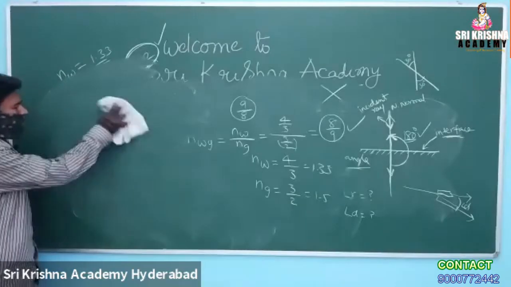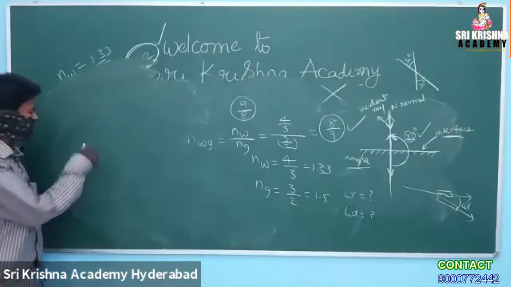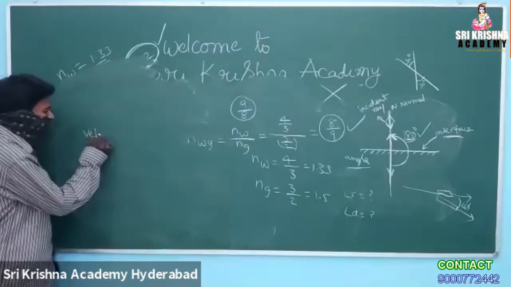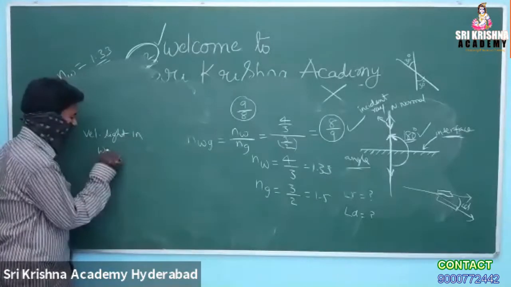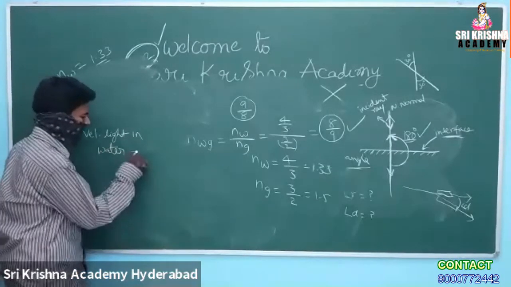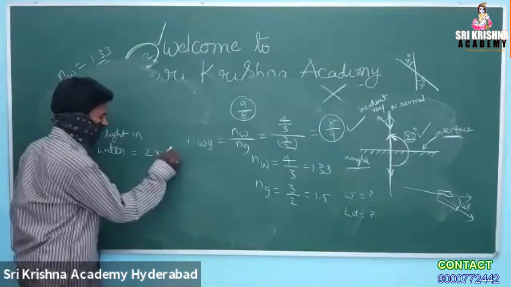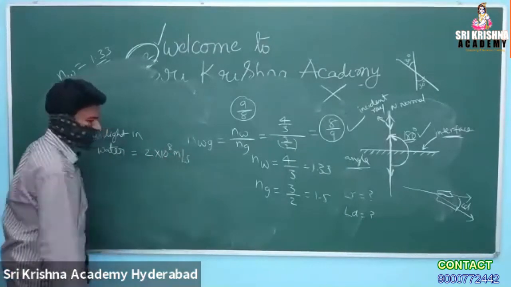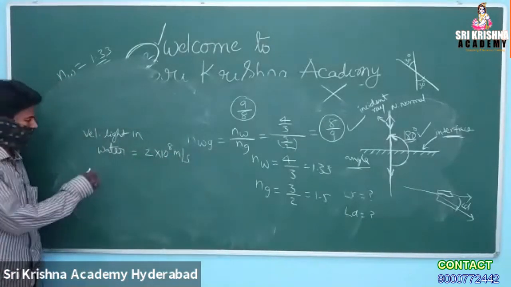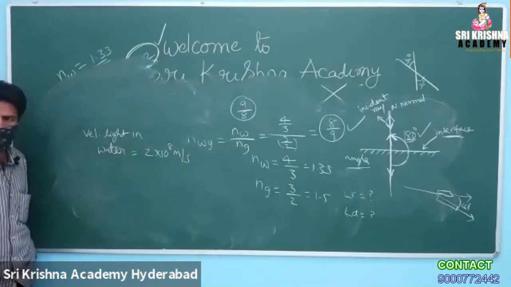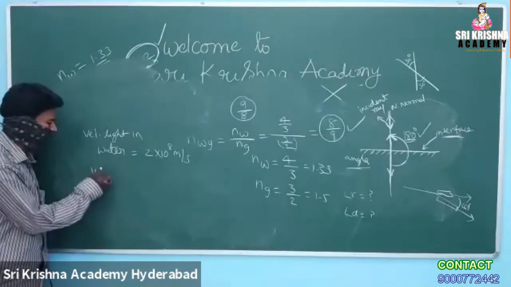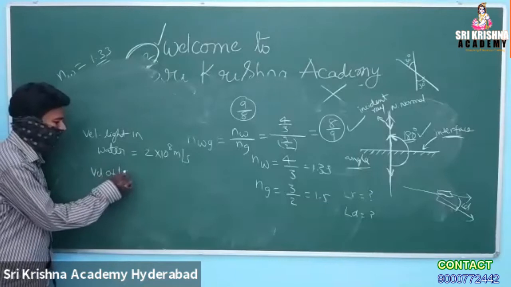Now, the velocity of light in water, you know already, is 2 into 10 power 8 meter per second. It is given as 2 into 10 power 8.